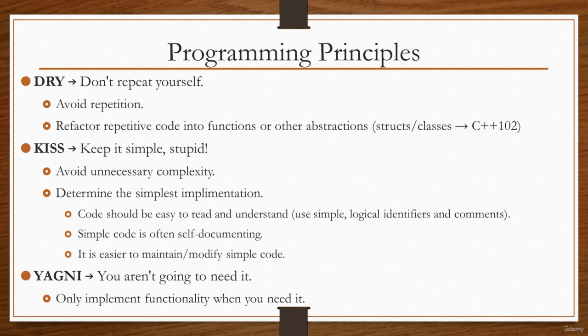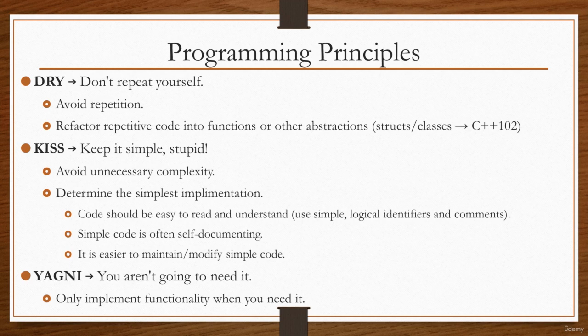As I mentioned, simple code is often self-documenting, so you don't even have to comment it in many cases. And it's also easier and faster to maintain or modify simple code. That's important because being able to modify code quickly often makes the difference between whether a feature will get implemented on time or not, and also whether you'll have a bunch of old code stacking up that'll bog down your project over time.